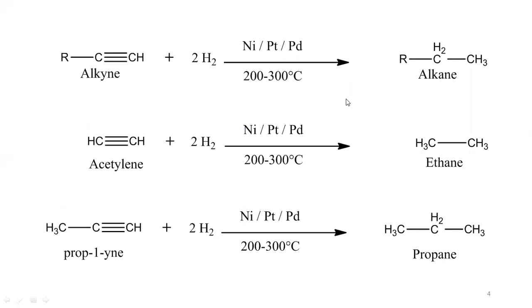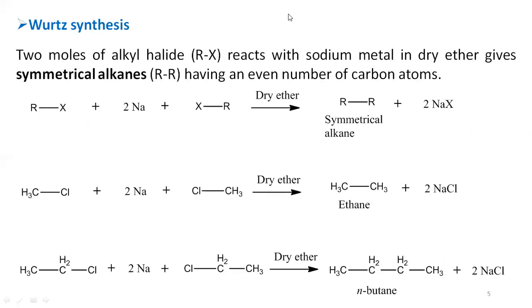And the next method, that is Wurtz synthesis. So even by using this Wurtz synthesis method, we can produce the alkanes. So first you can see the reaction so that you will get the clear understanding. 2 moles of alkyl halides. Here you can see these two are alkyl halides, and both these alkyl halides are same. You can observe RX. So both are same type of alkyl halides.